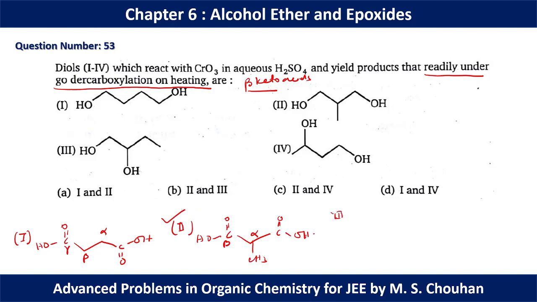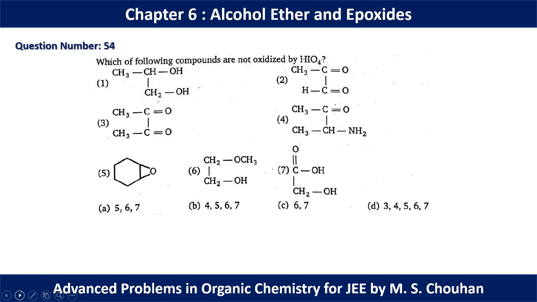In molecule 3 we have C double bond OH, C double bond O CH2 CH3. So again this is not a beta keto acid, so it will not give decarboxylation reaction. In 4 we have this, so this is again a beta keto acid. So 2 and 4 will give decarboxylation reaction, so option C should be the correct option.